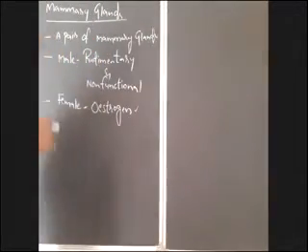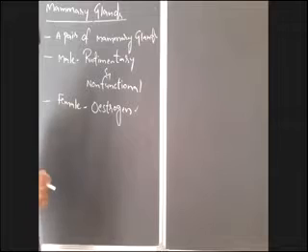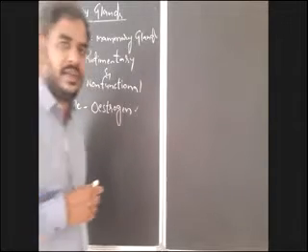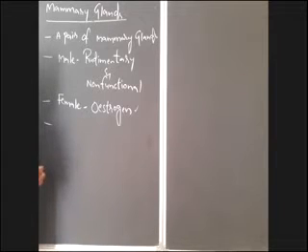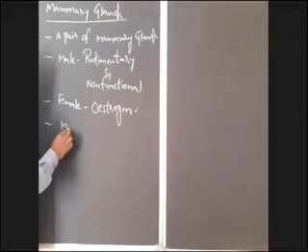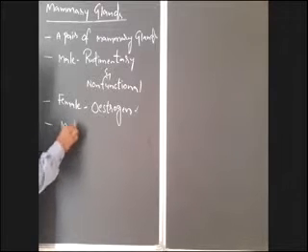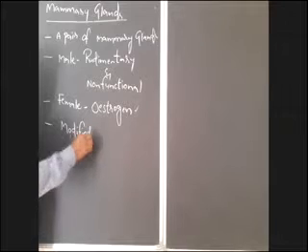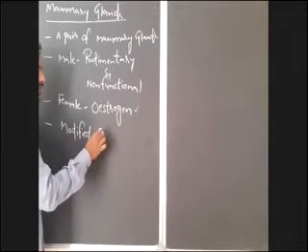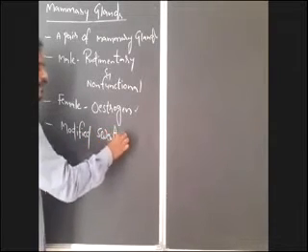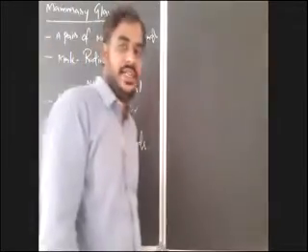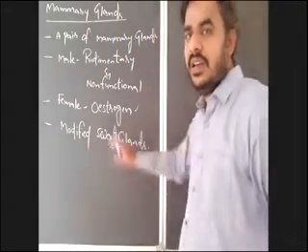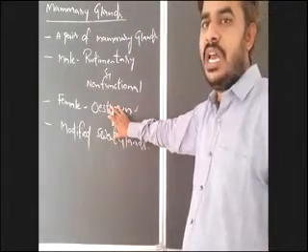Now we have to discuss the structure of mammary glands in human beings. Observe one thing: these mammary glands are modified sweat glands. Very important one. Mammary glands are modified sweat glands, and they are attached to the pectoralis major muscles.